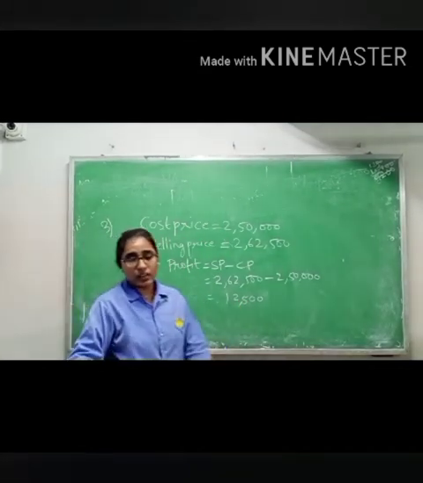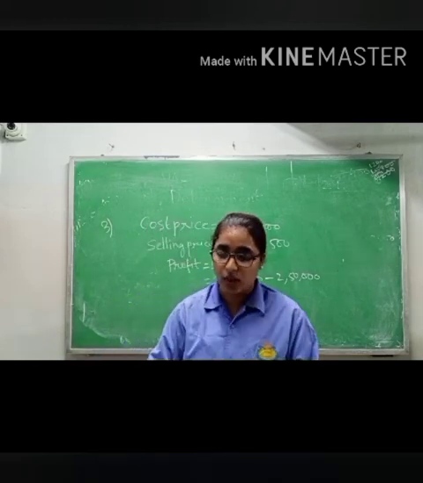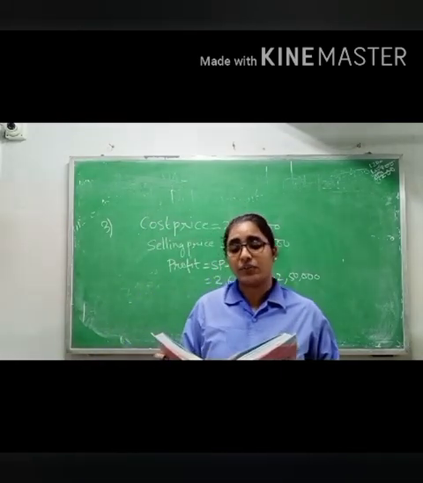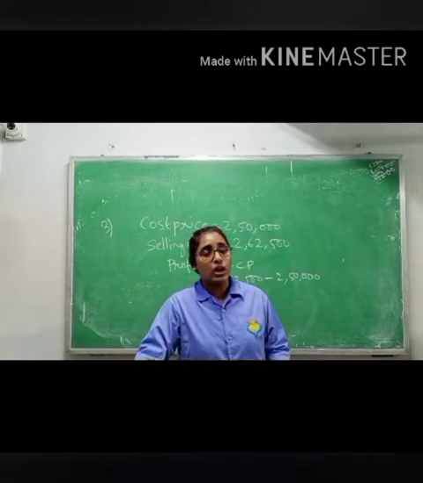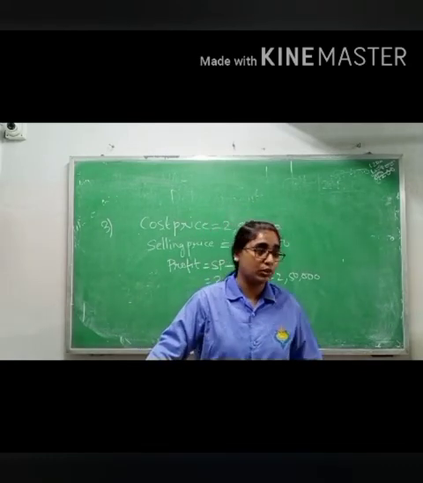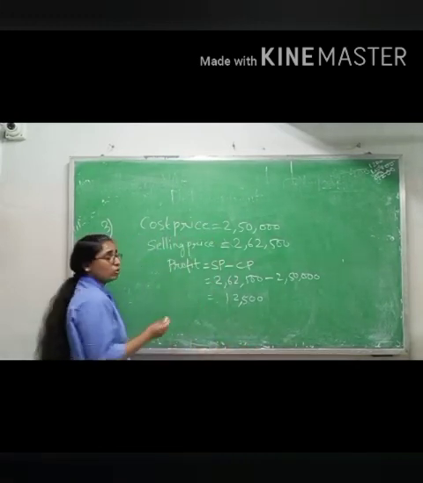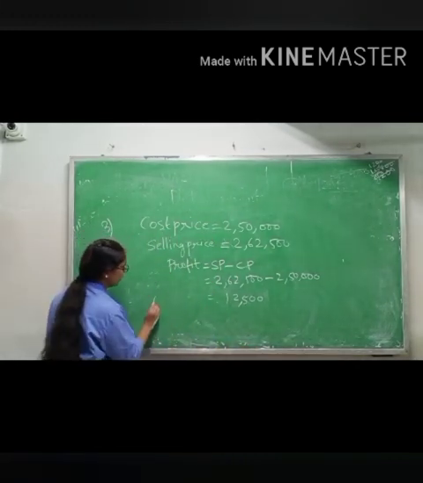Now what they are saying in the next line, if Shobha paid 1.5 times more than Masood. Shobha is paying more than Masood. How much more? 1.5 times more. So we don't know how much Masood is paying. First of all, what we will write?